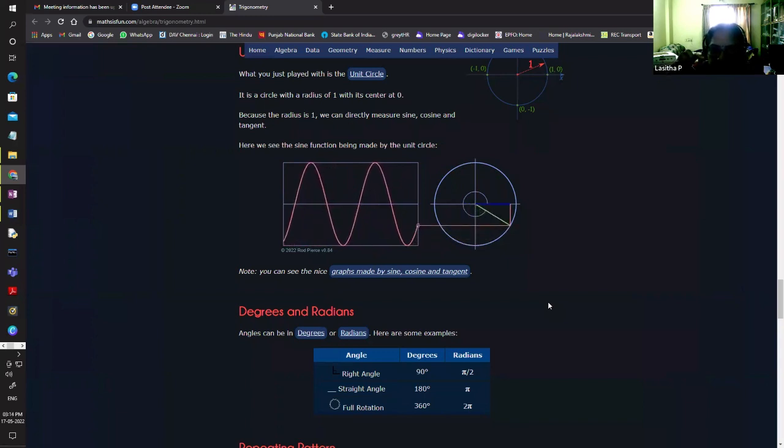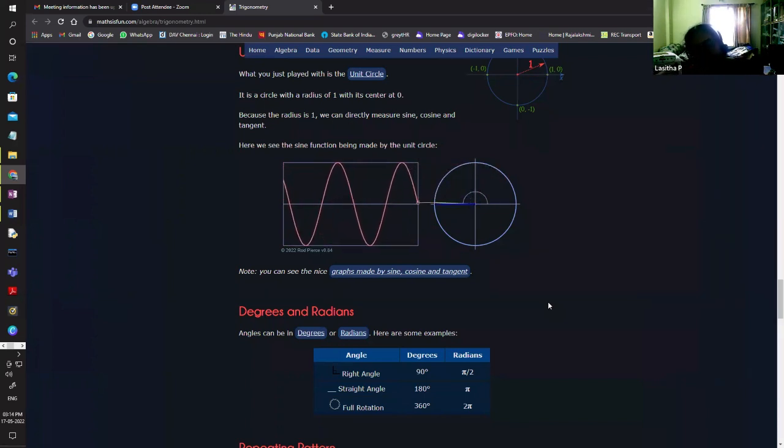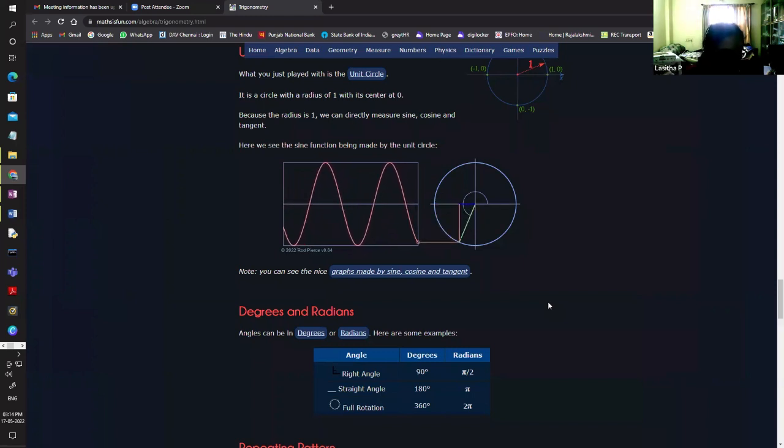So this is the usage of the sine function and cosine function, because all these sound waves and radio waves especially use them.